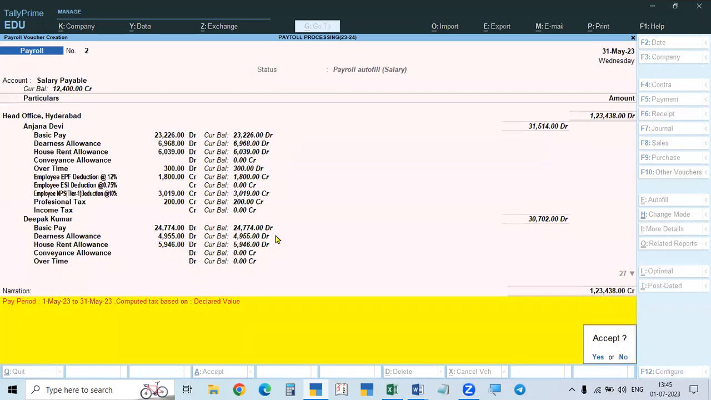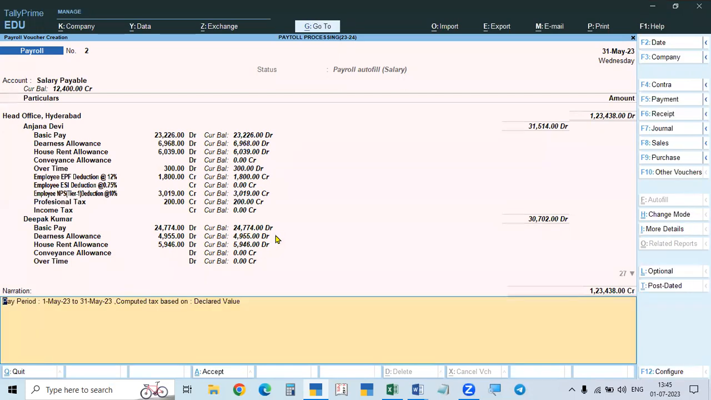Whatever is given will be available. Carefully take one employee and check. All are calculated, but for one statutory amount, the calculation is missing. Check the first one, Anjana Devi. One calculation is missing. It's not calculated. How?